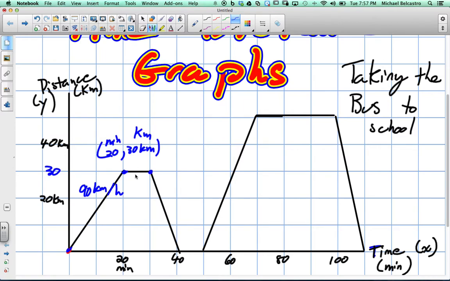Okay. And then for 10 minutes, he doesn't go anywhere. He stays in the exact same spot. So maybe he's frantically looking through his bag for another 10 minutes. Then he heads back home. He goes another 30 kilometers, but in a negative direction, and he does it in 10 minutes. Okay? We know that to find a rate, if we want to find kilometers an hour, well, how many minutes are in an hour? 60. So we'd have to multiply this by 6, which means he travels at 180 kilometers an hour. Amazing. We need to get one of these buses. Double the speed. Yeah. He gets home, finds his assignment. Maybe it's an RT. I don't think even the RT. This must be a bullet train this guy's taking to school.